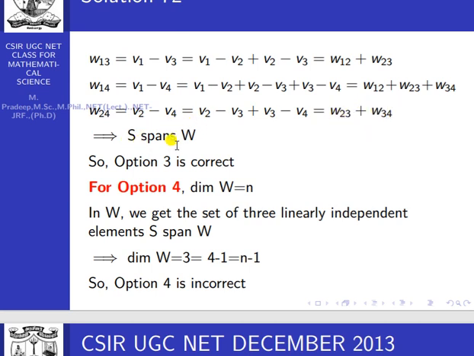So S spans W. Because the elements of W can be written as linear combinations of the elements of S, S spans W. So option 3 is correct.